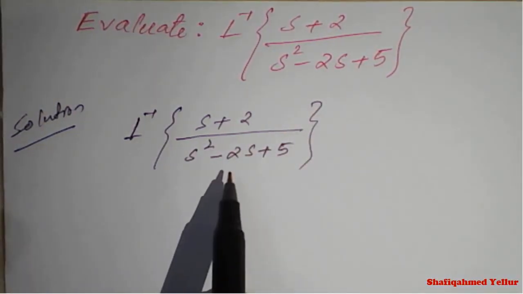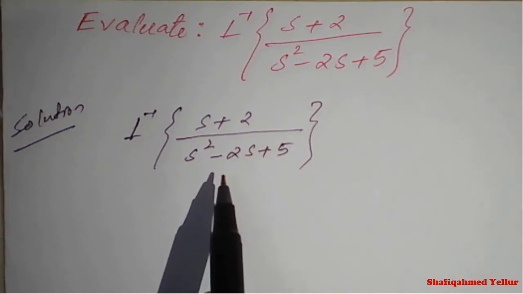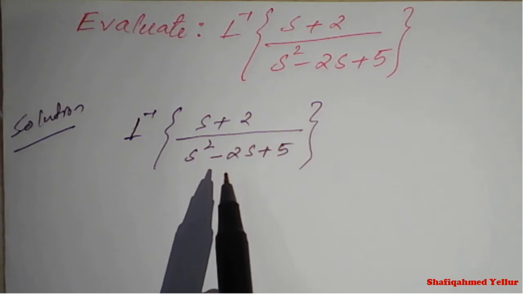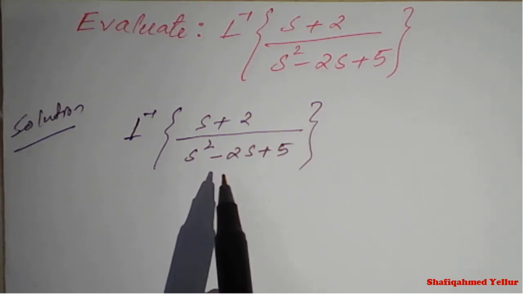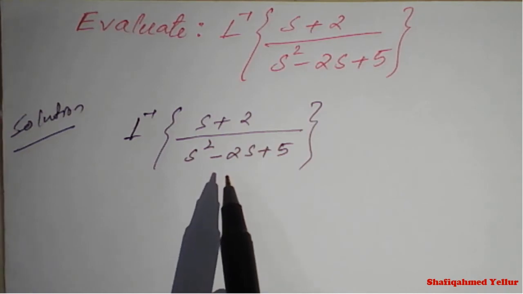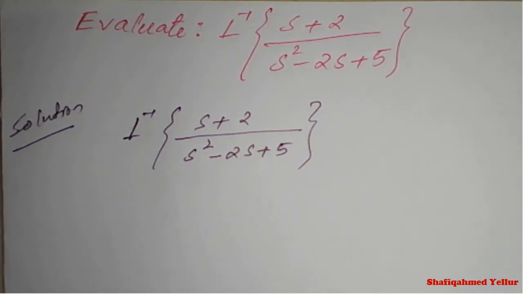Here the denominator is not in a proper form, so we'll use the complete square method. Then we'll simplify the inverse Laplace transform for the given function.